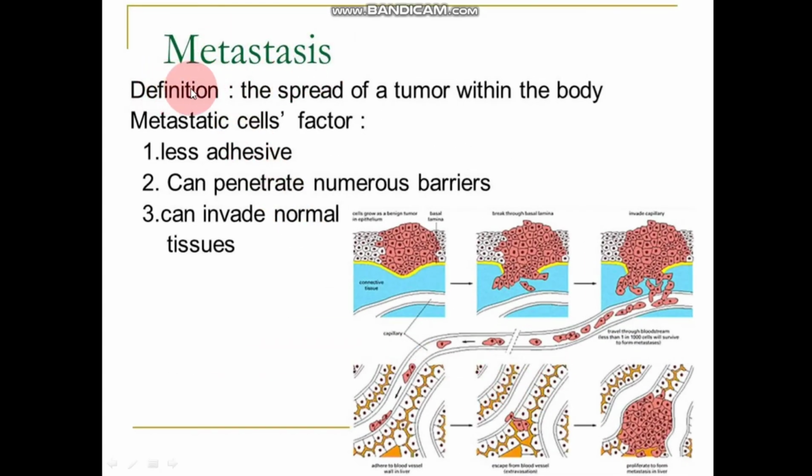Metastasis definition: the spread of a tumor within the body. Metastatic cells are less adhesive, can penetrate numerous barriers, meaning hurdles, and can invade, enter normal tissues. In this picture, you are watching the process of metastasis, how metastasis or spreading of the cancer cells in the whole body is occurring through the blood or lymph system.